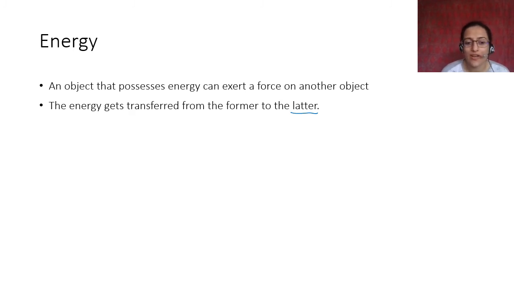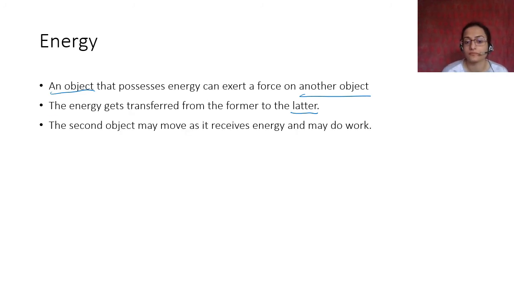English class nahi hai, so I will not tell you, but there is a former and a latter. Okay, what is former? This is former and this is latter. Anyway, the energy gets transferred from the former to the latter. So if an object that possesses energy is exerting a force on another object, the energy gets transferred from the person who is throwing that object to that object which is being thrown.